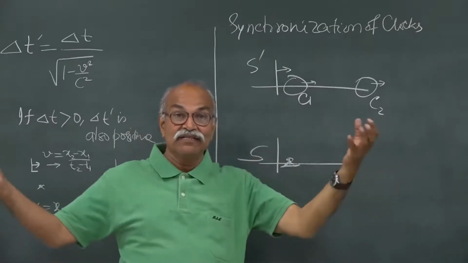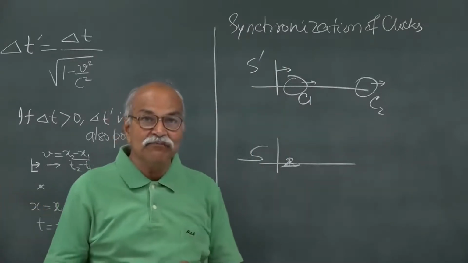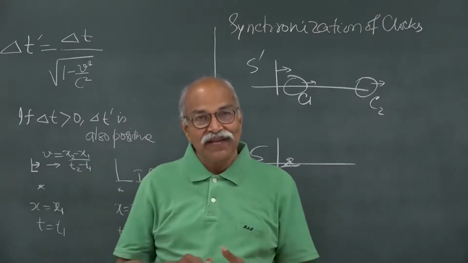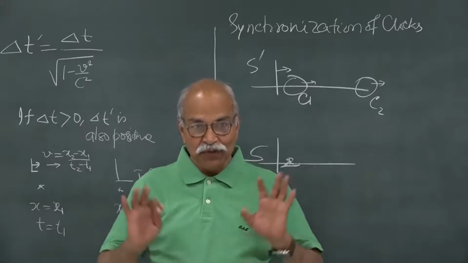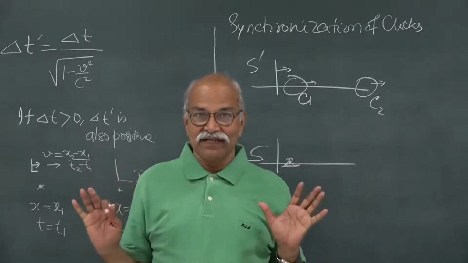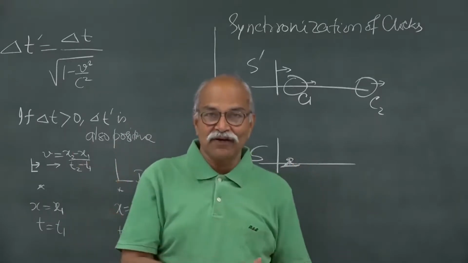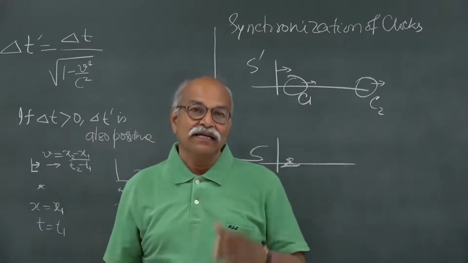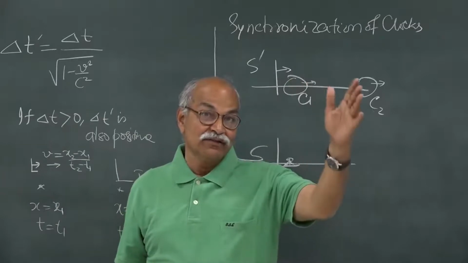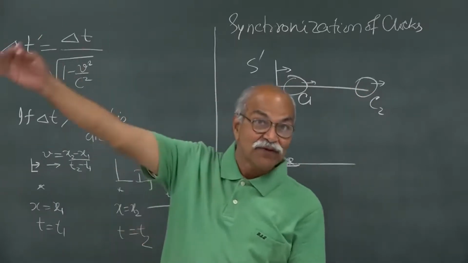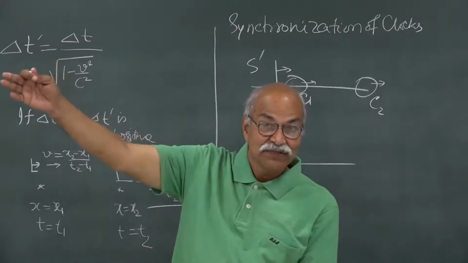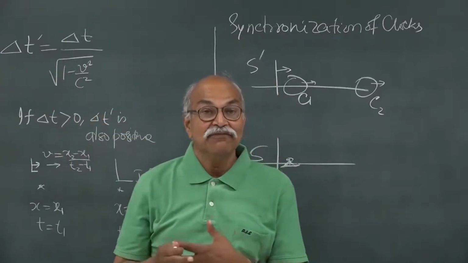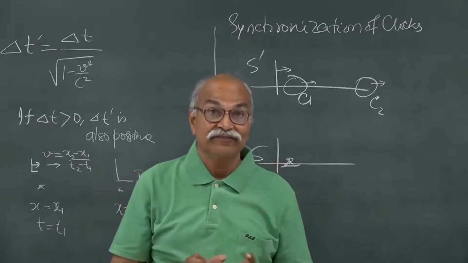Synchronized means two clocks are synchronized. So, if I have a clock in my drawing room and a clock in my bedroom and I say that both the clocks are synchronized, I can use this clock or that clock to decide when I have to go for the office. At the time this is showing 800, at the same time the other clock is also showing 800, even if it is at some distance. That is the meaning of clocks being synchronized.